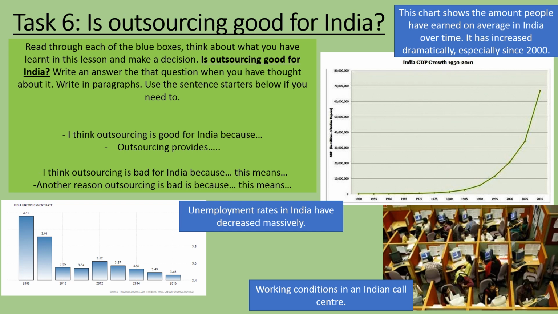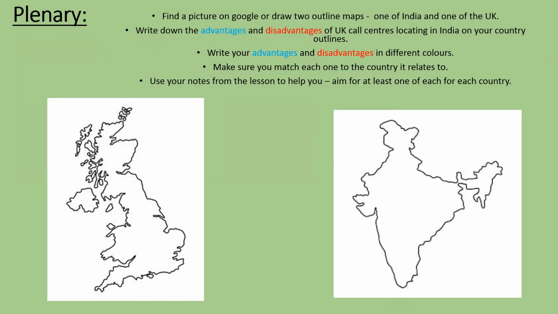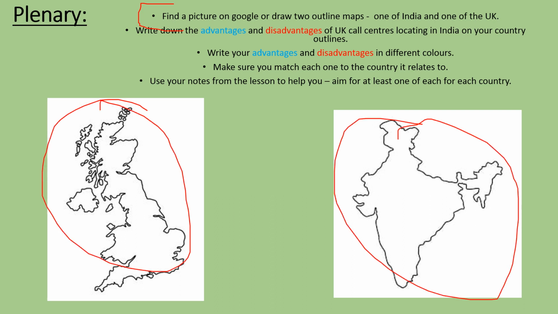Okay, last bit. So this one's a bit more fun. If you call it fun, I'd call it fun. Find a picture on Google or draw 2 outline maps. So we've got an outline map of the UK and an outline map of India. What I want you to do with each one is write down the advantages and disadvantages of UK call centres locating in India on your country outlines.